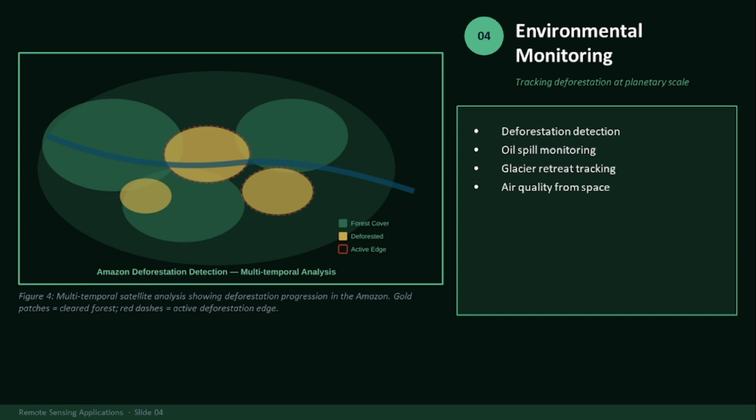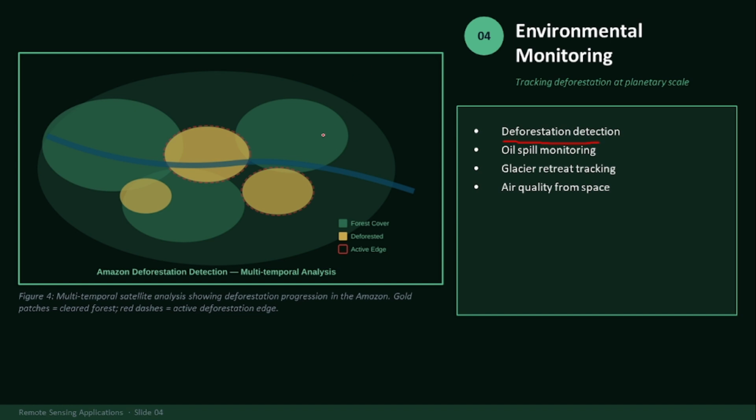Environmental problems are major issues nowadays. How is remote sensing helping you? It helps you in deforestation detection. It makes it easier for you to detect deforestation on a large area scale with the help of remote sensing. It helps in oil spill monitoring. It also helps in glacier retreat tracking, and it also helps you in assessing air quality pollutants like nitrogen dioxide, carbon dioxide, etc.